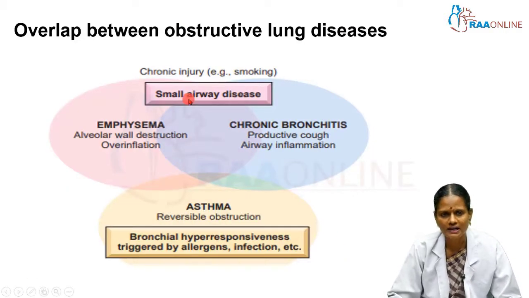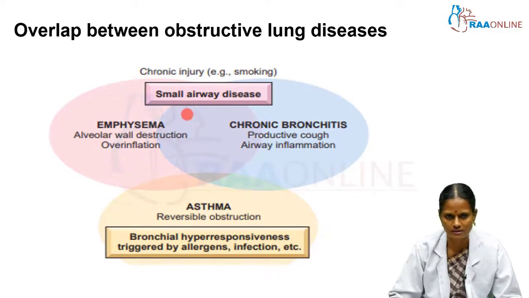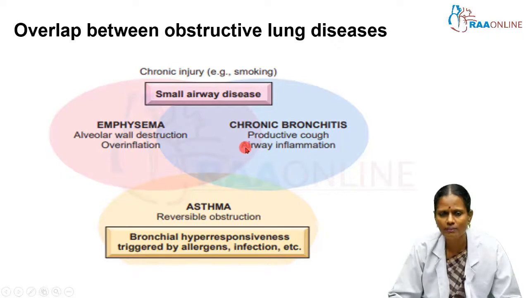We have to understand that there is an overlap between these various obstructive lung diseases. For example, chronic bronchitis and emphysema may overlap. If there is secondary inflammation, there is more predominant bronchitis. If there is destruction in later stages, there is emphysema.